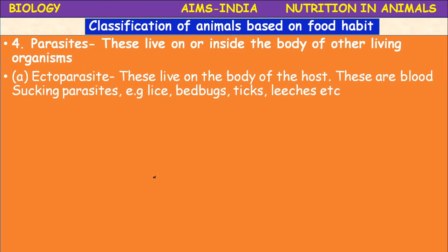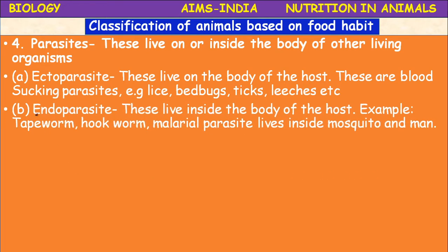They are divided into two major types: ectoparasites and endoparasites. What are ectoparasites? An ectoparasite is an organism that lives on the body of the host. These are blood sucking parasites.